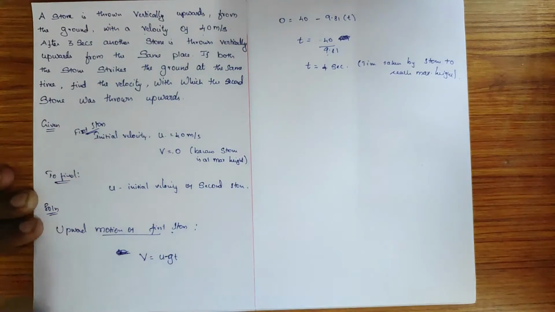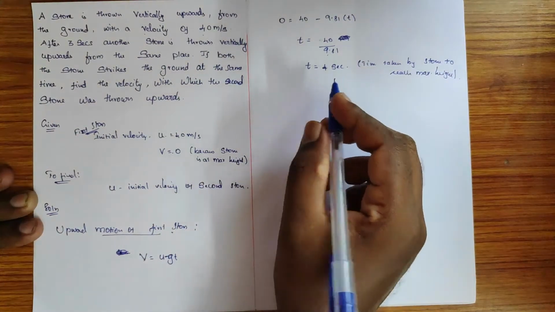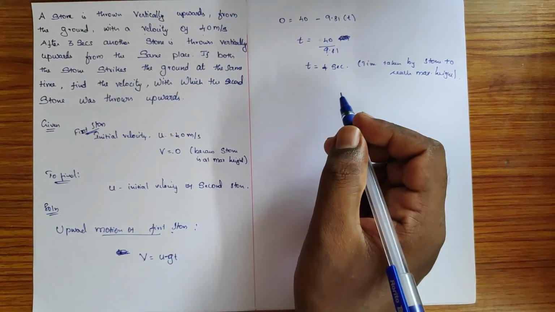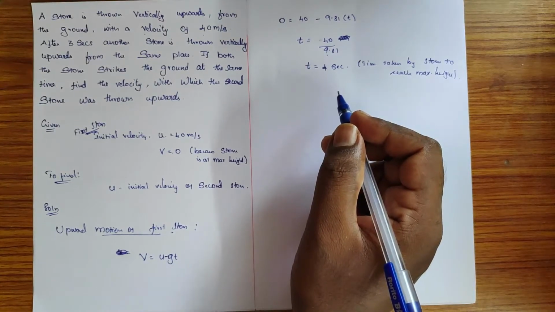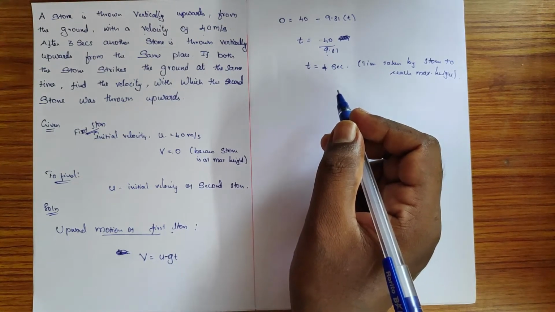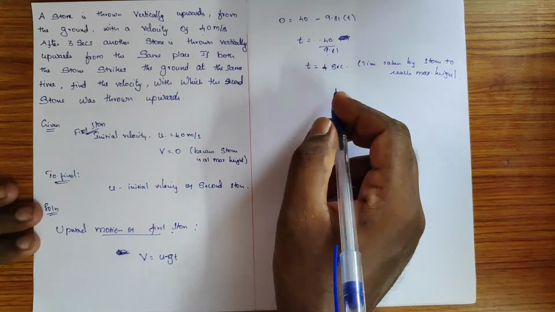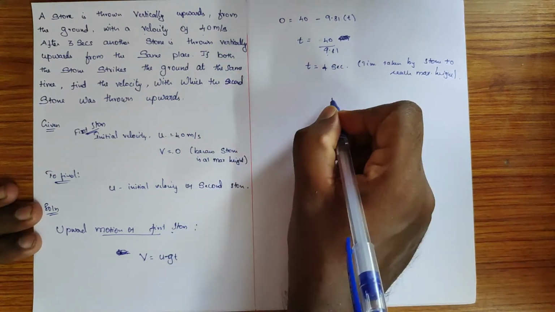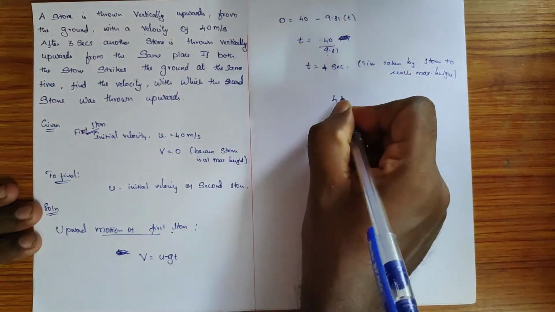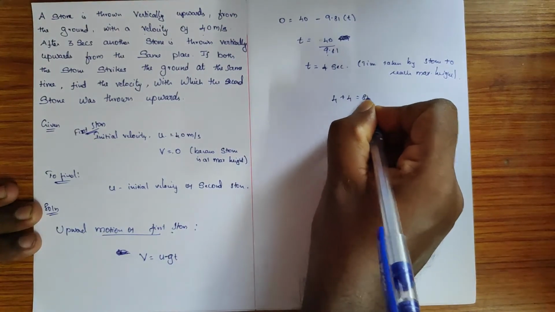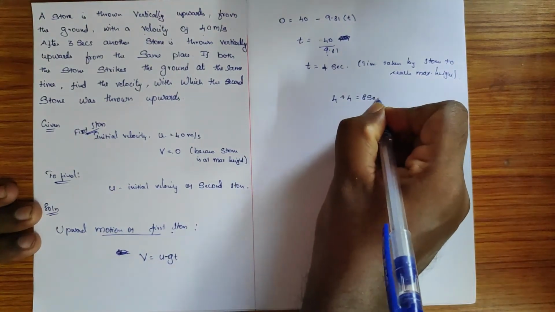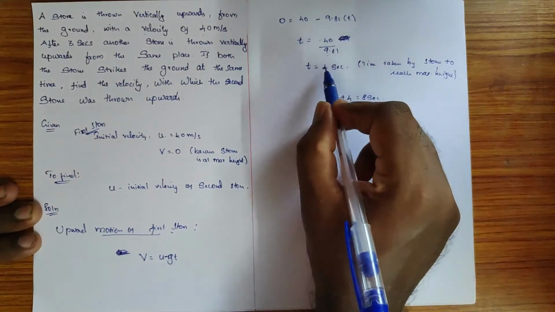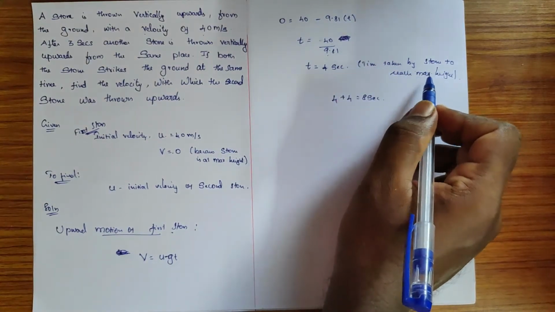Okay, so when you want the total time for the stone to reach the maximum height and return to the earth, I can say 4 plus 4, it will be 8 seconds. Have you got it? We have calculated the time to reach the maximum height.